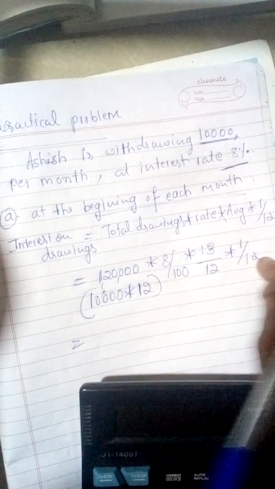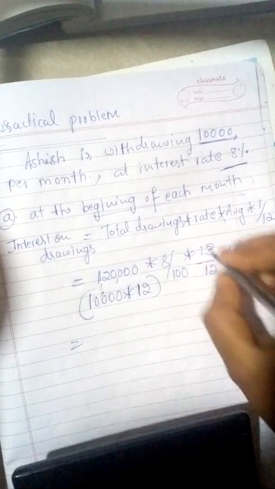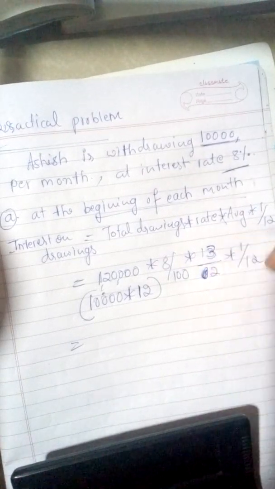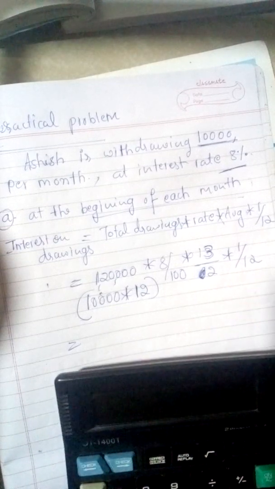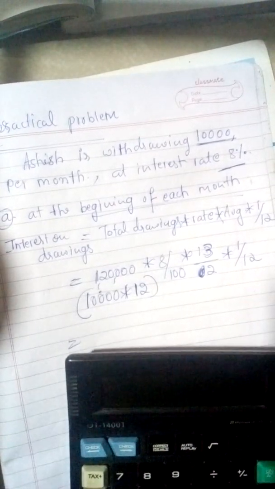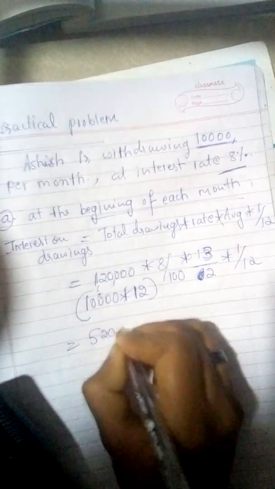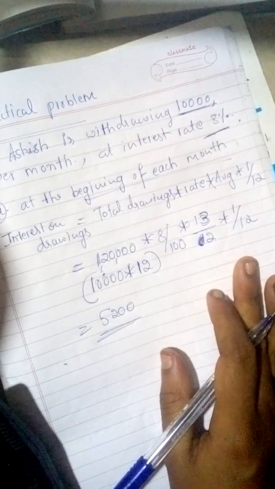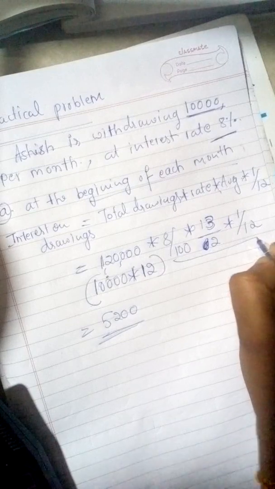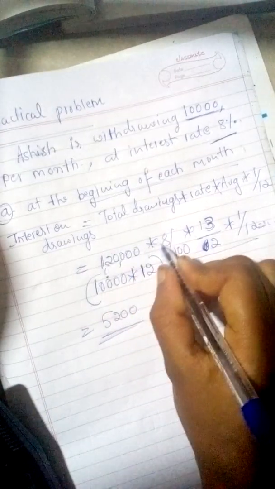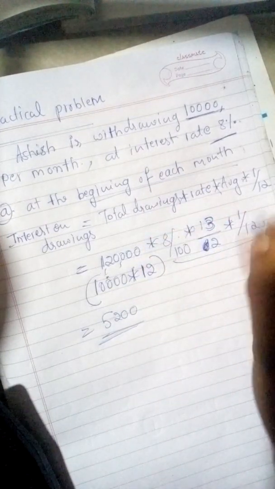So you need to multiply these first. The denominator is 100 into 2 into 12. How much are you getting? 2,400, right? So divide that. So you are getting the answer 5,200. So this is the way you need to calculate. First you need to calculate the denominator, 100 into 2 into 12, that means you are getting 2,400. Then you need to multiply the numerator. So after multiplying, you need to divide the amount.